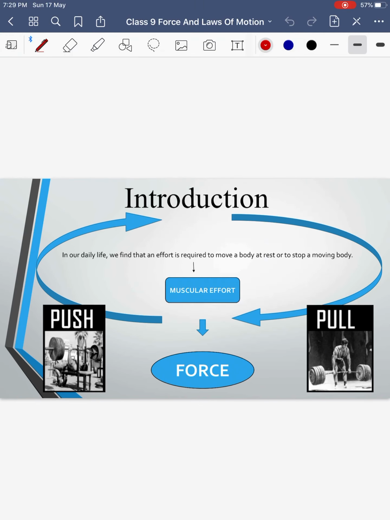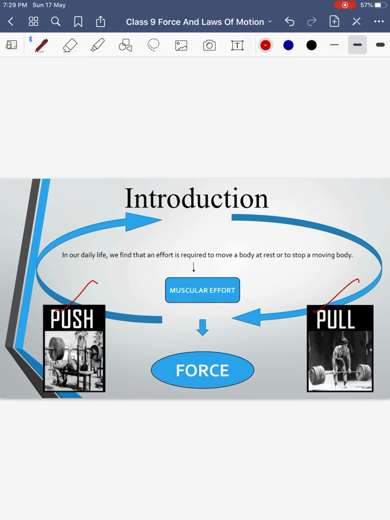Good morning, students. Today I am going to introduce the second chapter of physics, that is force and laws of motion. Force is a term that all of you are aware of, that is what you have read in your earlier classes as well. Force is defined as a push or pull. That is what we normally write as the definition of force. Force is a push or a pull acting on an object.